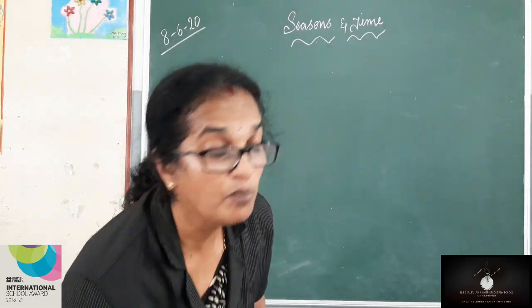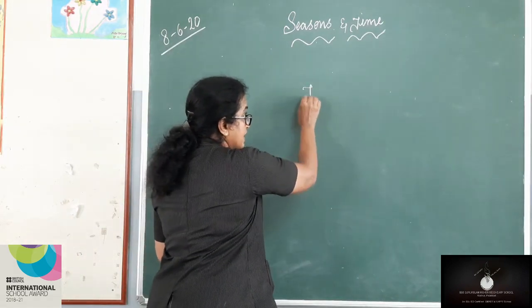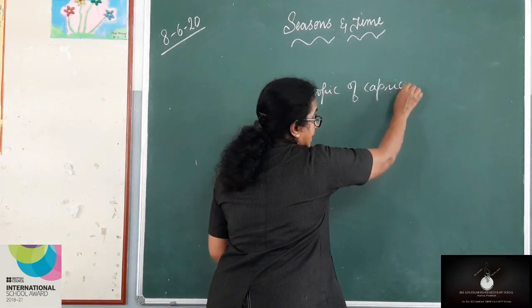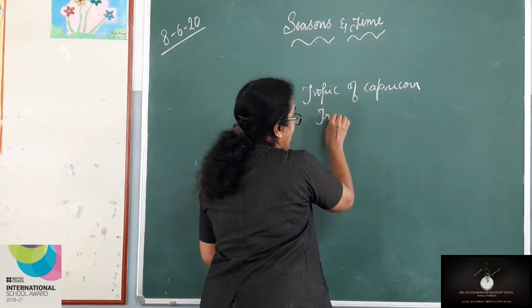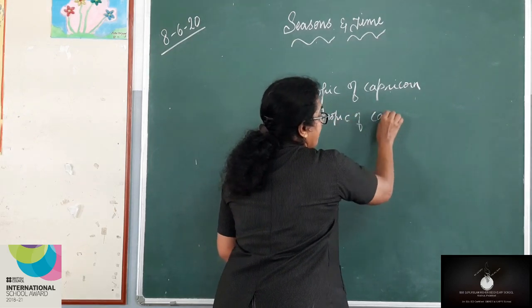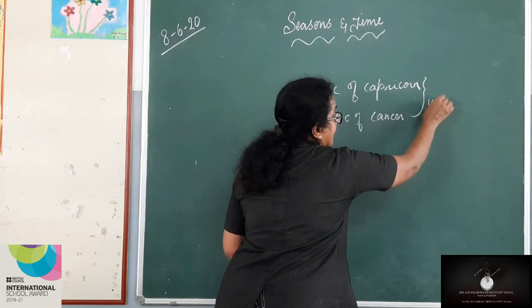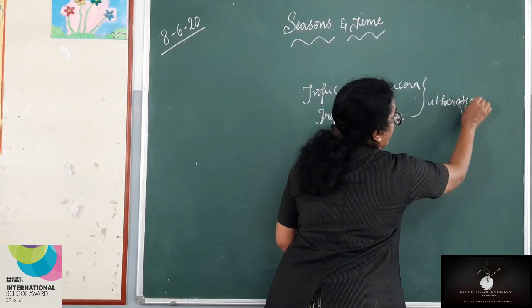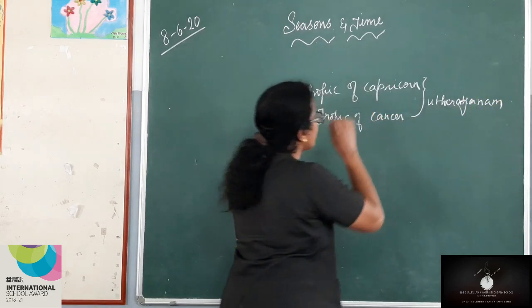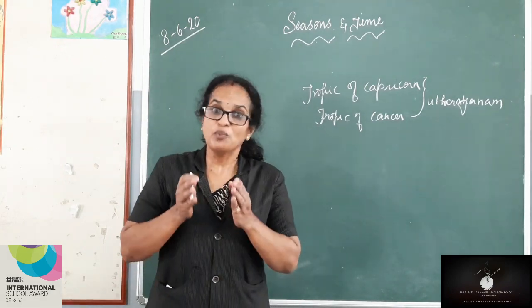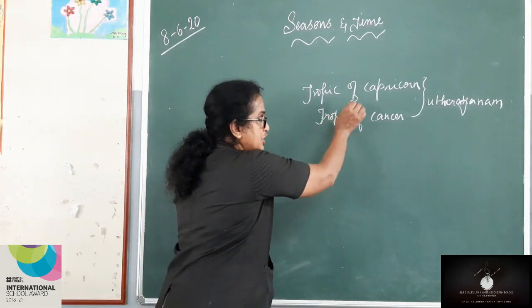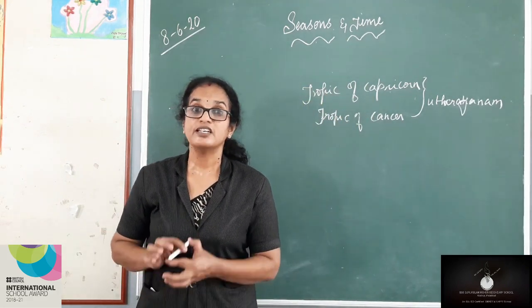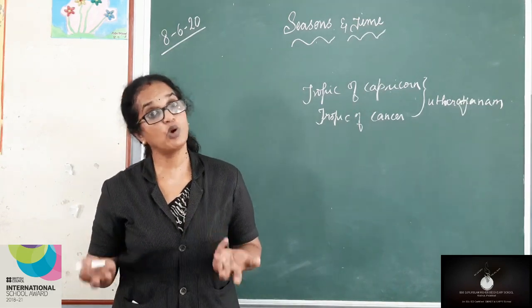I repeat it once again. The apparent movement of the sun from Tropic of Capricorn to Tropic of Cancer is called Uttarayanam. So what is Uttarayanam? The apparent movement of the sun from Tropic of Capricorn towards Tropic of Cancer is called Uttarayanam. Then what is Dakshinayana?